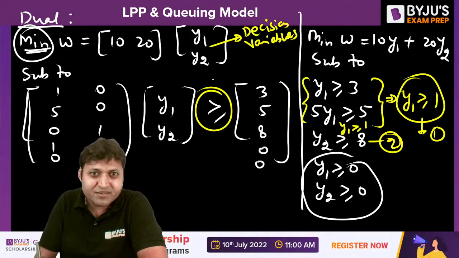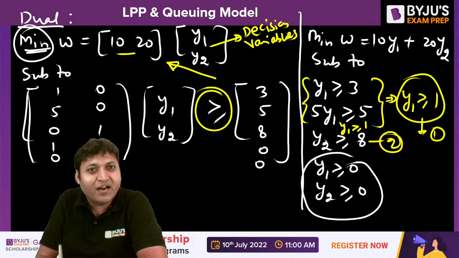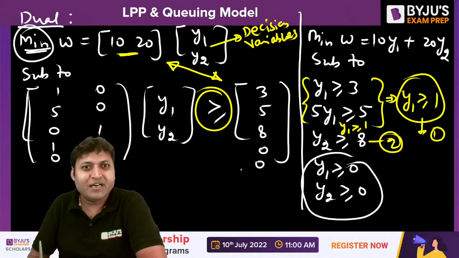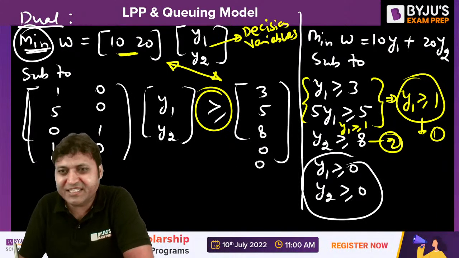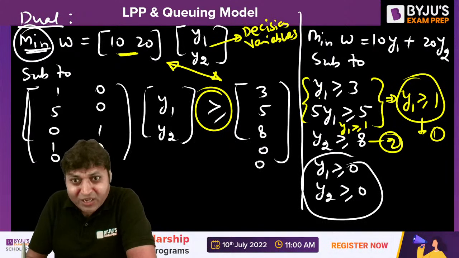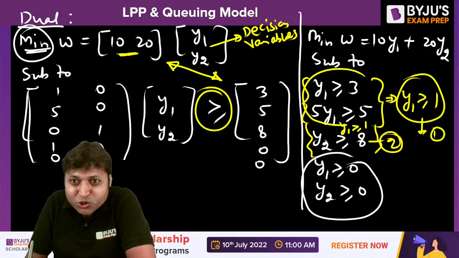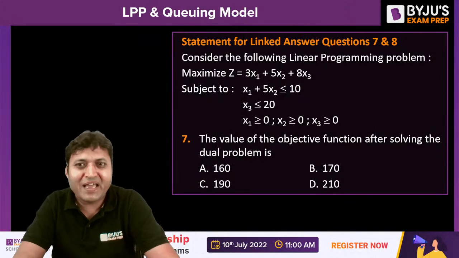Have you understood it? In primal, this was the matrix of the objective function, and this was the matrix on the constraint right-hand side. But they have changed their relative position. So they look like three constraints, but two constraints can be converted into a single constraint. So our problem is, now if I write the problem,